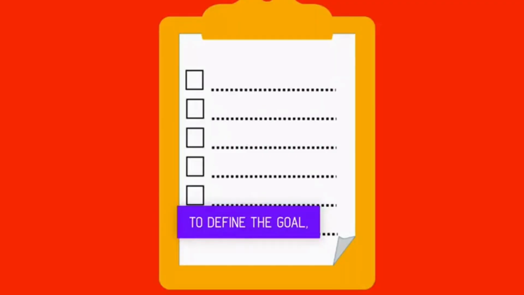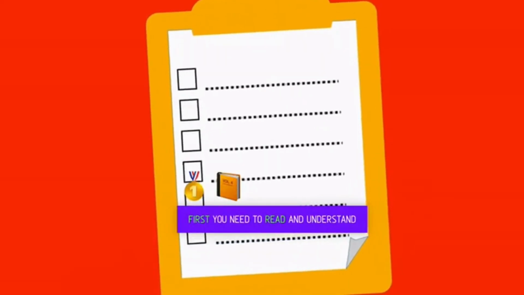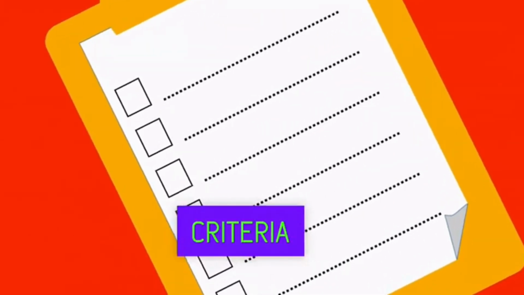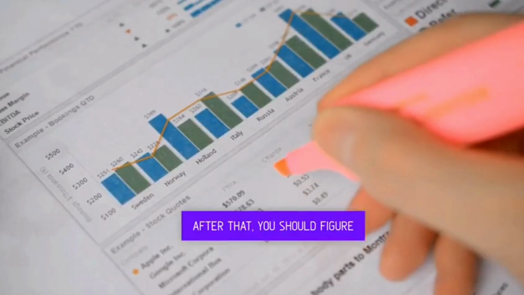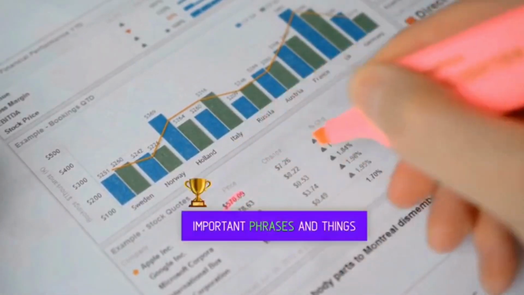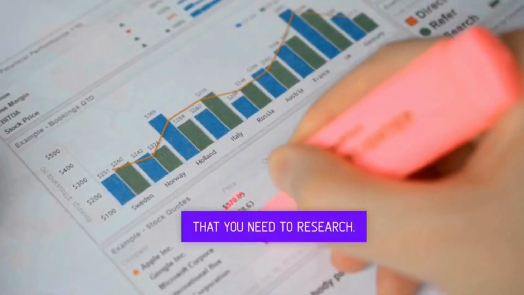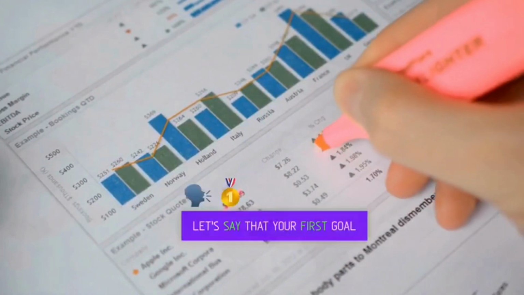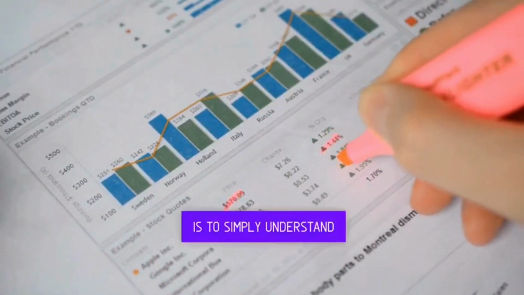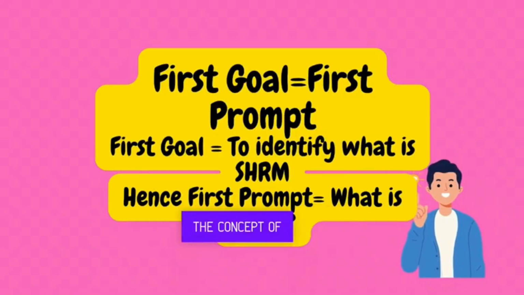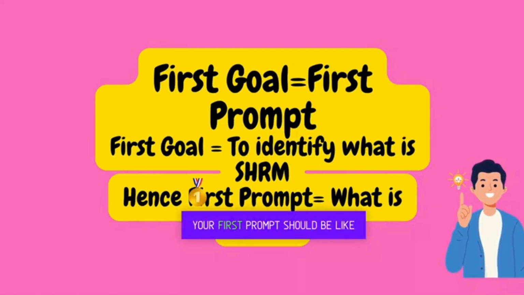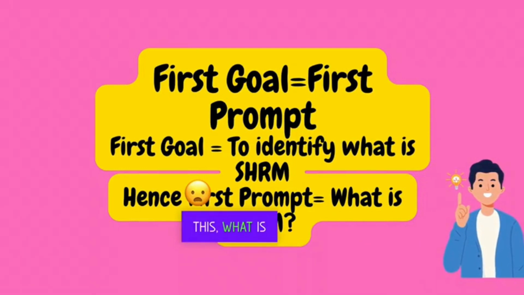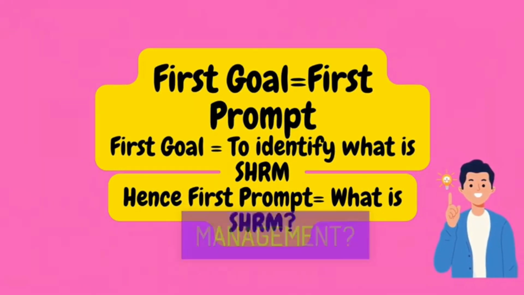To define the goal, first you need to read and understand the assignment criteria and instructions well. After that, you should figure out the top keywords, important phrases, and things that you need to research. Let's say that your first goal is to simply understand the concept of strategic human resource management. Then, your first prompt should be like this: what is strategic human resource management?